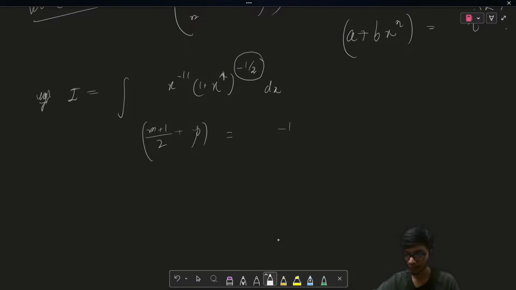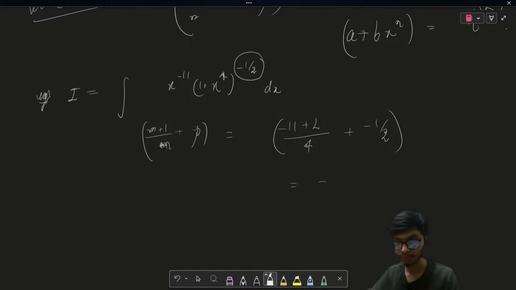If you do that, you're going to get minus 11 plus 1 upon 4, plus minus 1 upon 2. Again, I made a mistake, so please pardon me. If you evaluate this result, it is simply equal to minus 3, which is an integer.